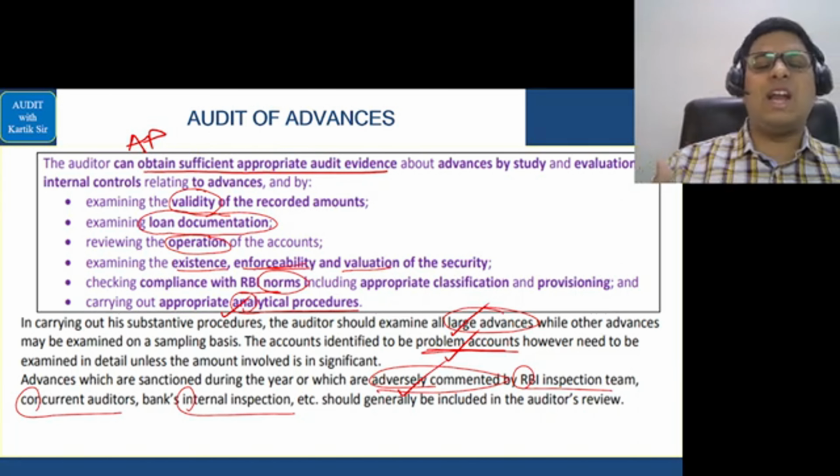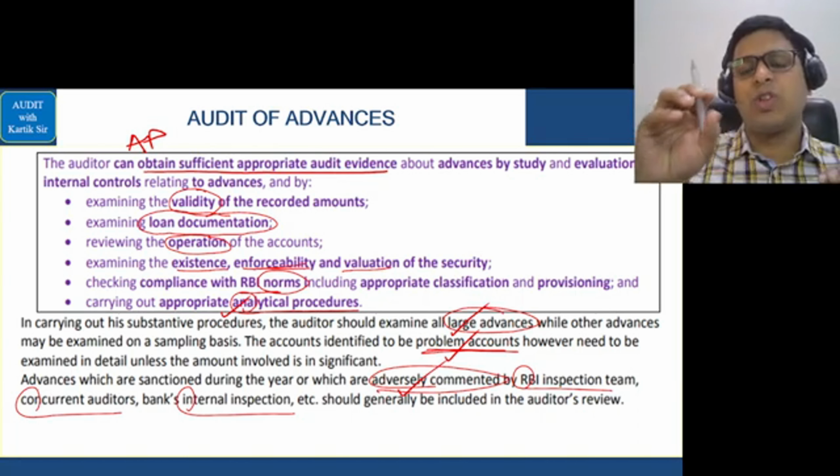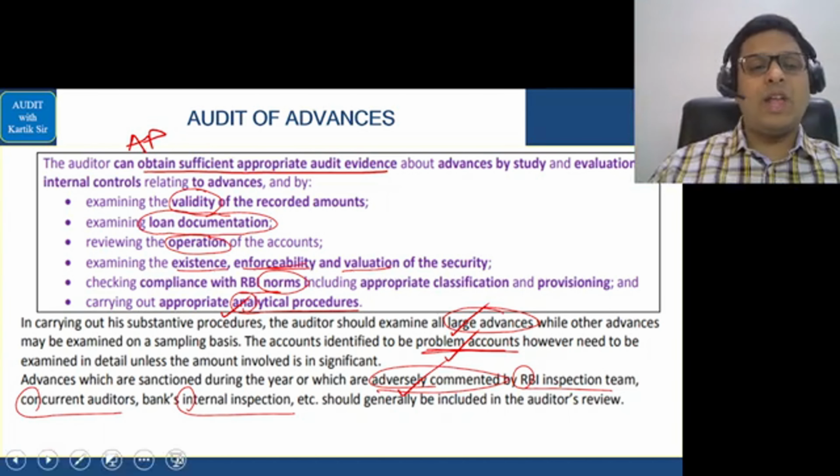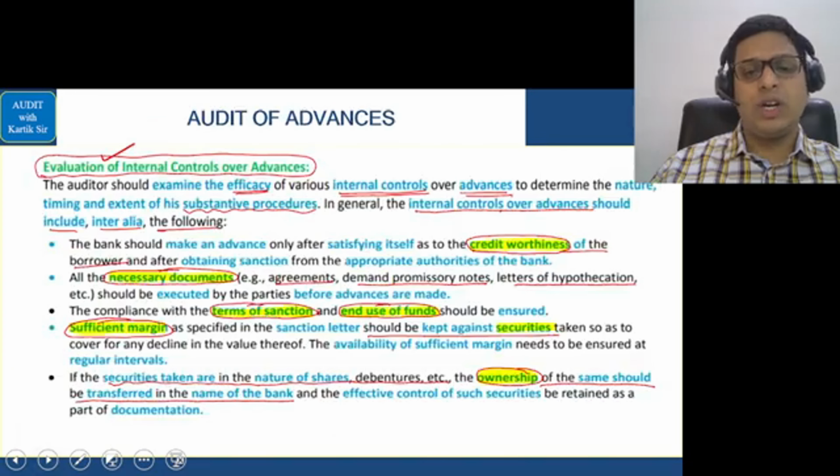Again, a story, and I'm not dictating the entire story, it will take time. But in the revision session, it is enough where I just give you the glimpses of the story and you're able to just imagine the answer once again. Okay, now that completes this area in relation to audit of advances.